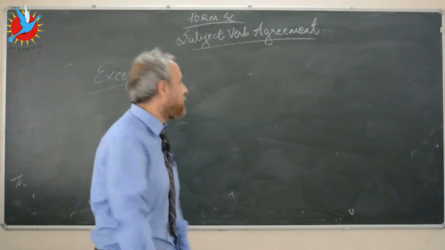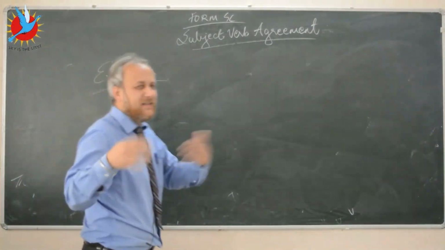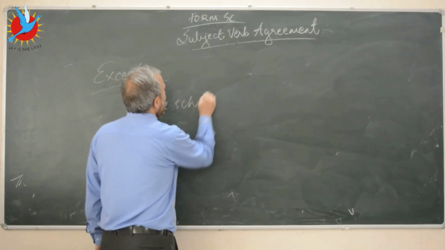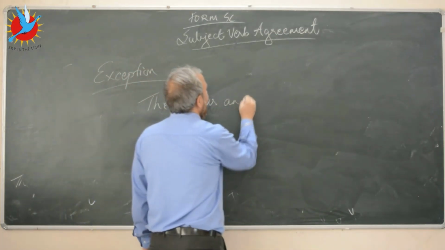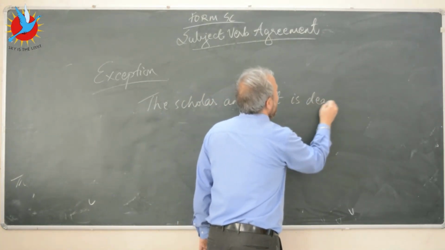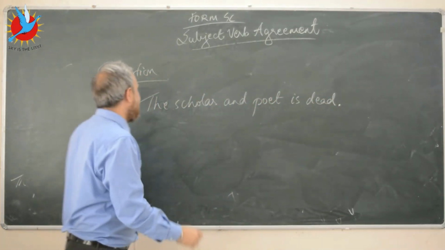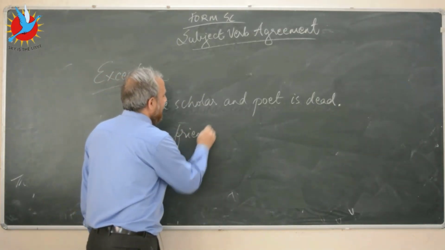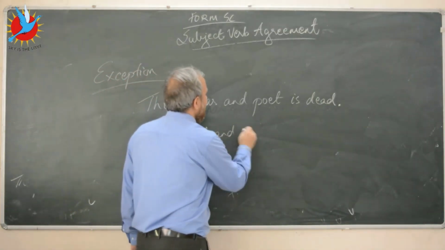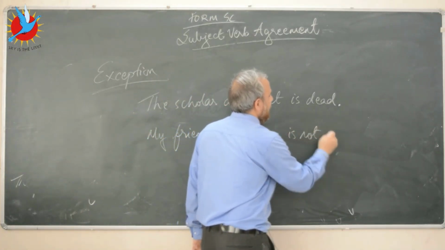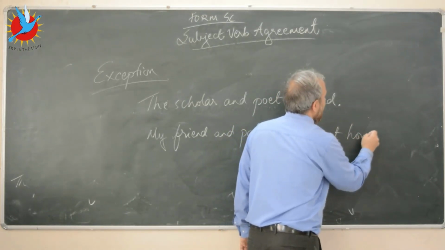Now there is another exception to this rule, and you kids know this, I'm sure. Let's say the scholar and poet is dead. Or let's say my friend and patron is not at home.